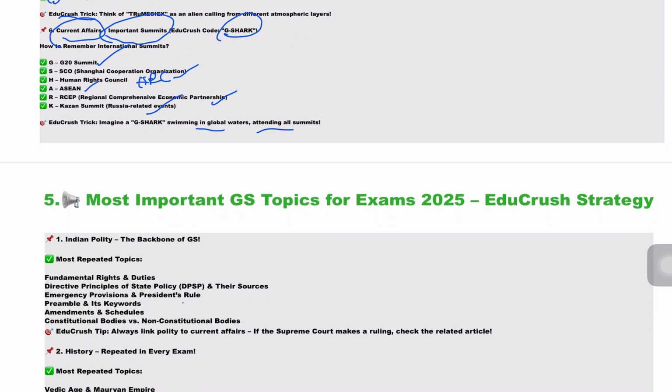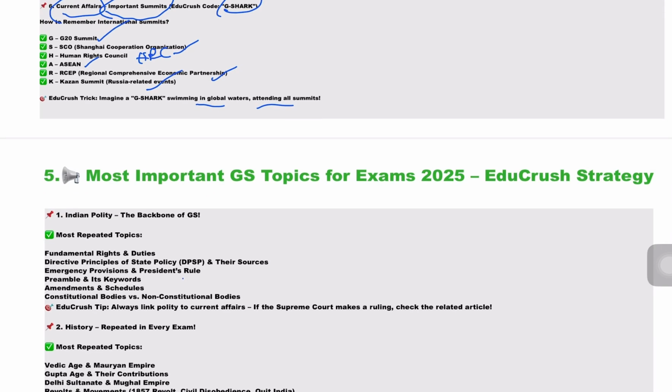Yes. Next, here are the most important GS topics for 2025 exams that you cannot skip. So from Indian Polity, which we call the backbone of GS, the most repeated topics are fundamental rights and duties, directive principles of state policy, DPSP we call it, emergency powers, provisions and President's rule, preamble and its keywords, amendments and schedules, constitutional bodies versus non-constitutional bodies.